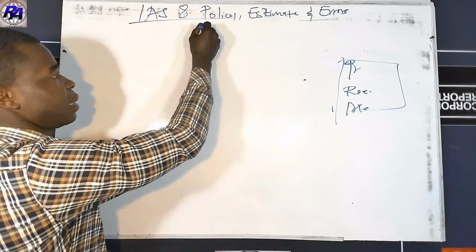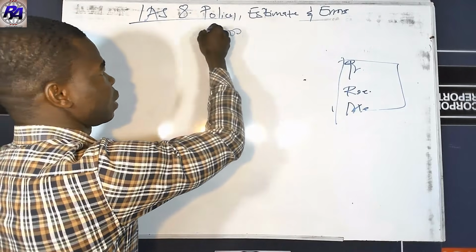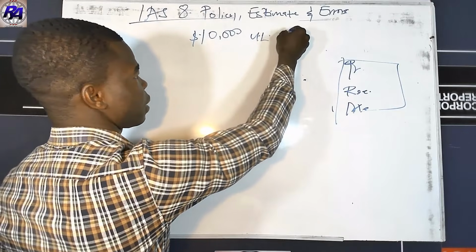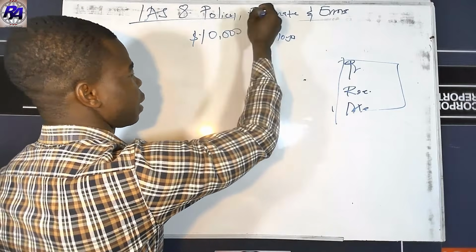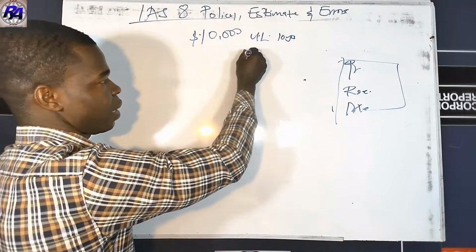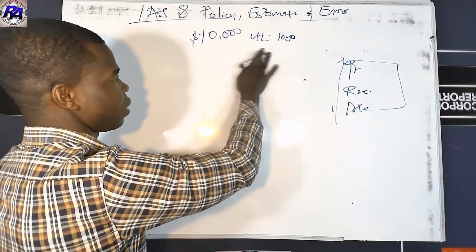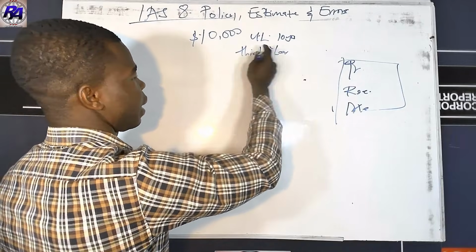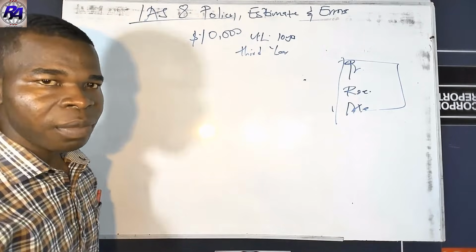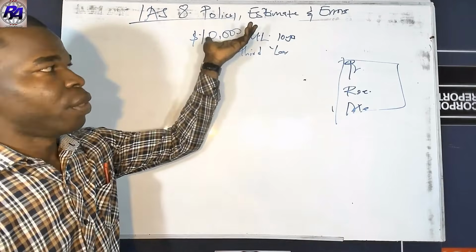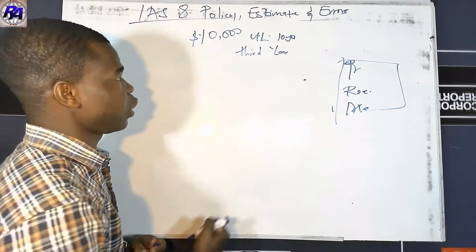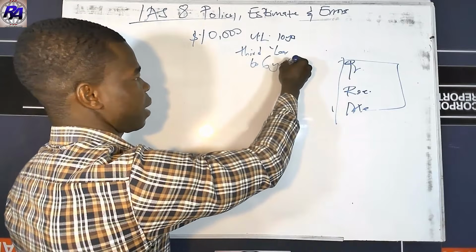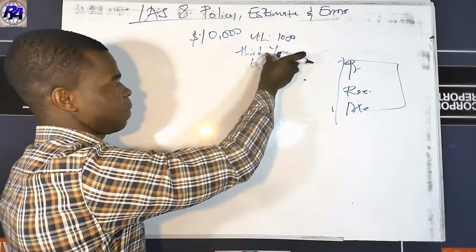Assuming you acquire an asset which costs $10,000 with a useful life of 10 years, and then at the end of year 3, the third year, there's a change because of an issue with the asset. There's a change in the useful life from 10 years to 6 years.